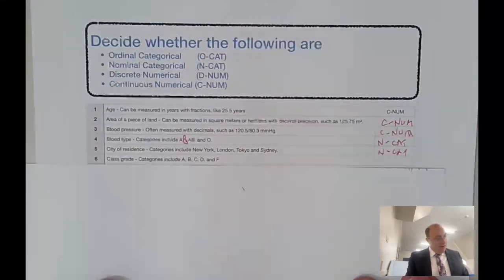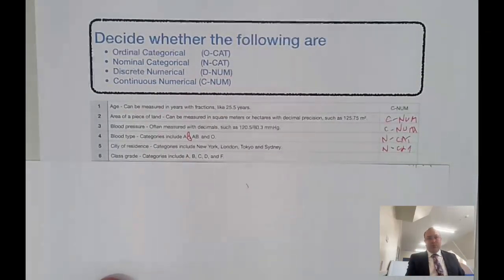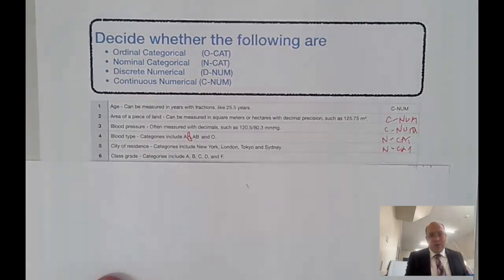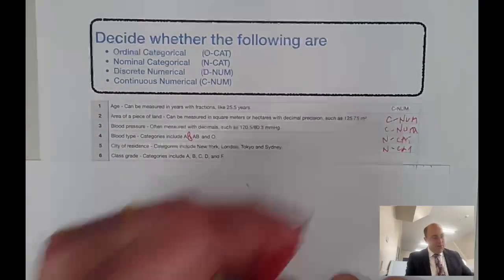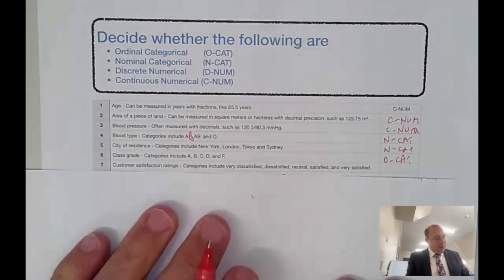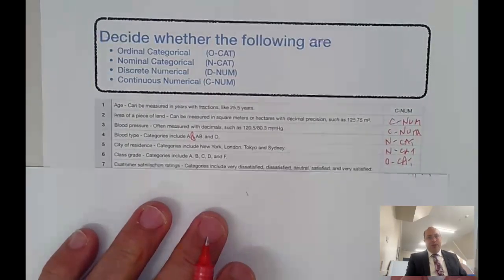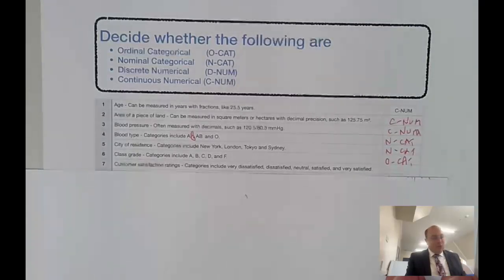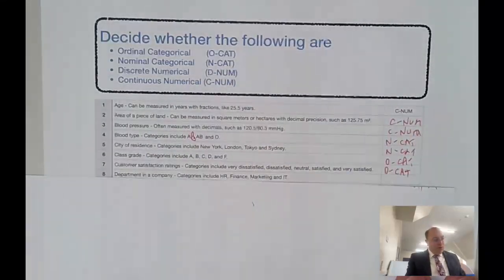All right. Number 5, the class grade. Of course, we've got categories. There's percentages behind those, but because it's a class grade, we've got categories. And yes, we can order them. An A is a higher grade than a B, for example, or a C. And so it's ordinal categorical data for our class grade. Moving on to question 7, with our customer satisfaction ratings, people can order how satisfied they are, and so it's ordinal, and we have categories, and so it's ordinal categorical.